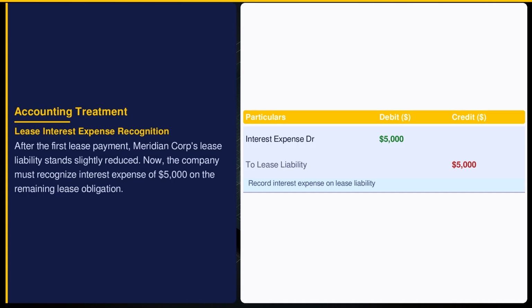Under ASC 270, part of the lease payment is interest expense. Here, $5,000 reflects cost of borrowing implicit in the lease. This expense impacts the income statement, reducing net income, while the lease liability increases by the same amount, capturing the true cost of using the warehouse over time.